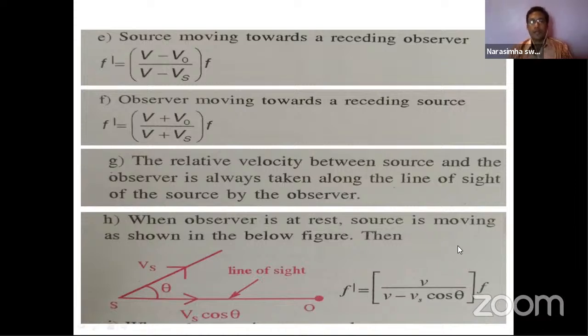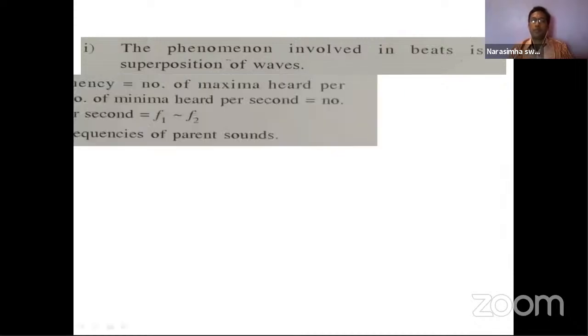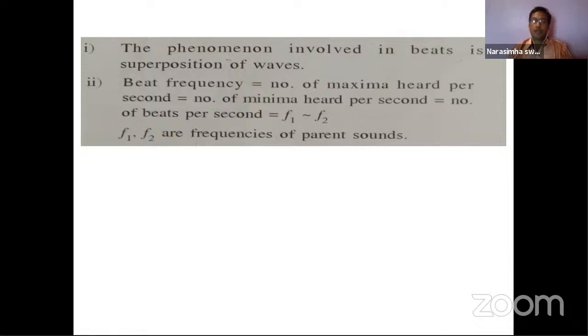Okay. Next, the phenomenon involved in beats is superposition of waves. In the morning we discussed what superposition means: when two waves are superimposed at a particular point at a particular time, it is called superposition.